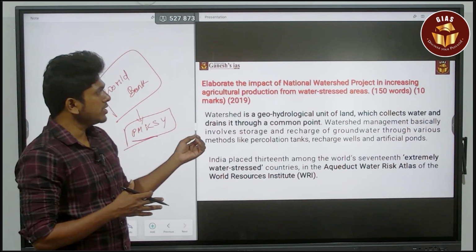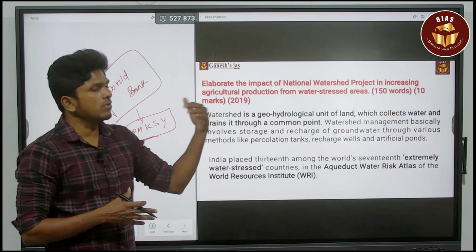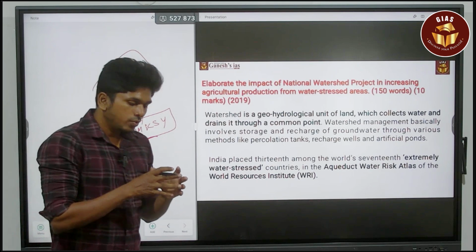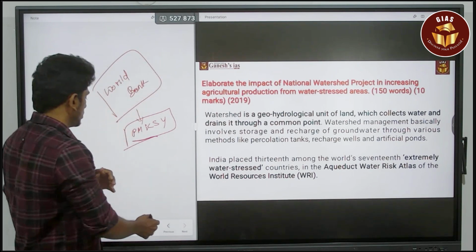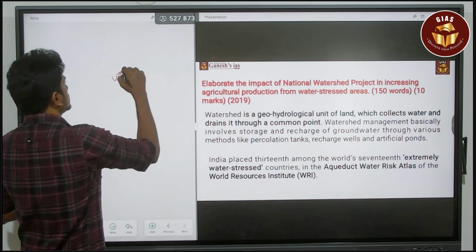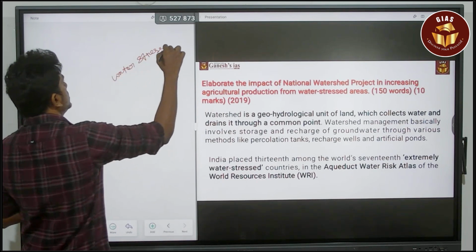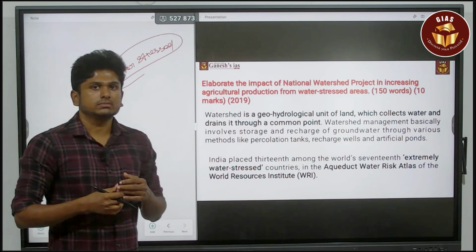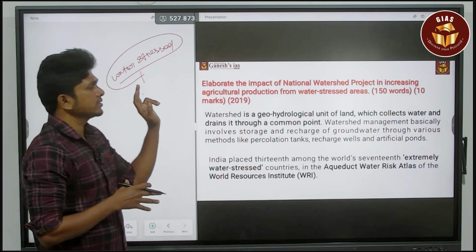Then you have to speak about the agricultural productions from the water stressed areas. You have to speak about which regions are water stressed, and also you can say what water stress is. That you also have to say. I already said that it is the mismatch between the demand and the availability.